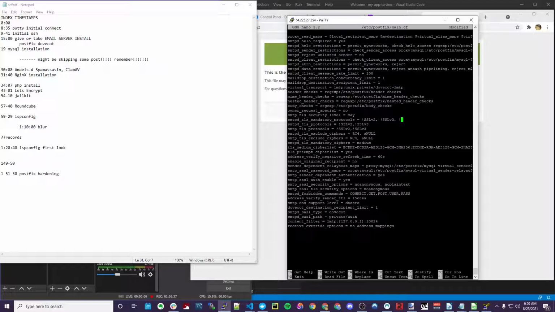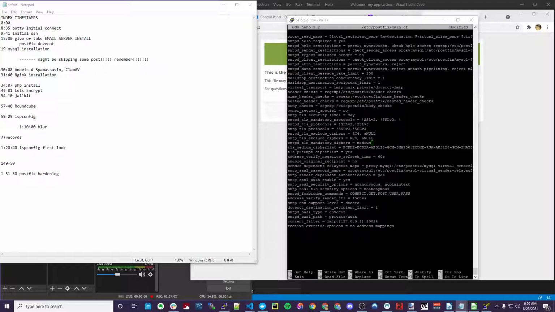So use TLS. Oh my god. Okay, let's just look through it real quick. Scan. Enable TLS mandatory ciphers, very important.